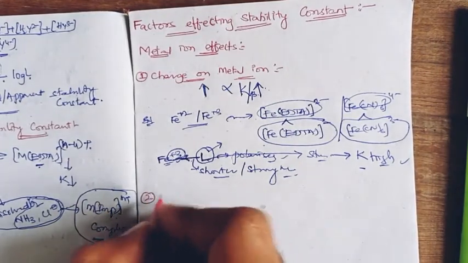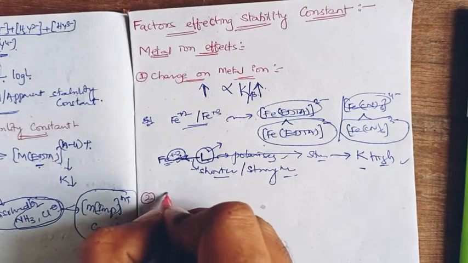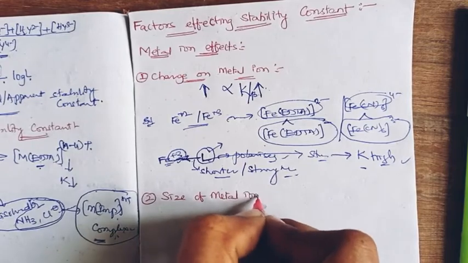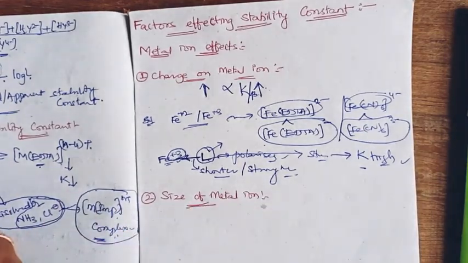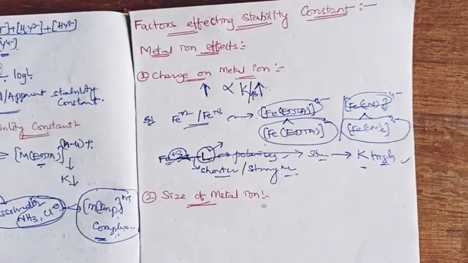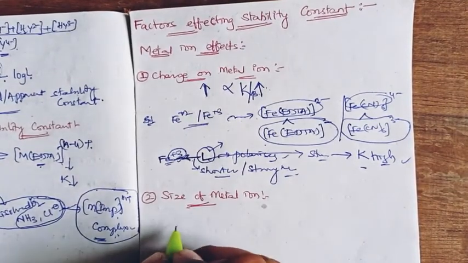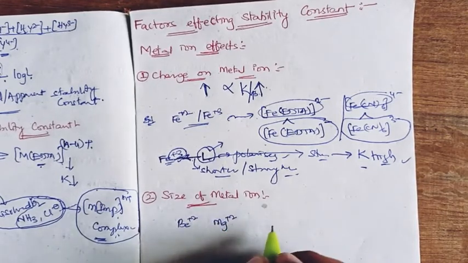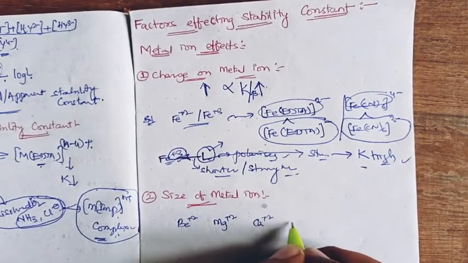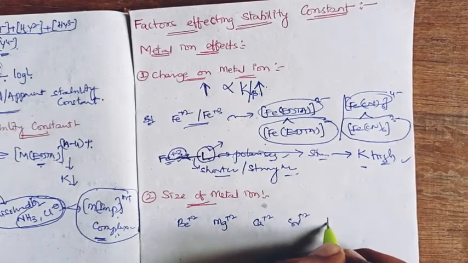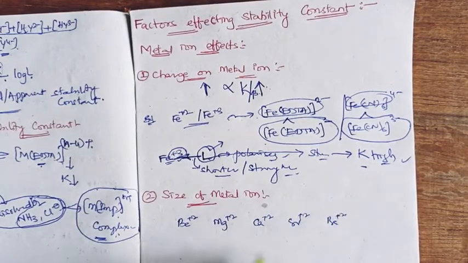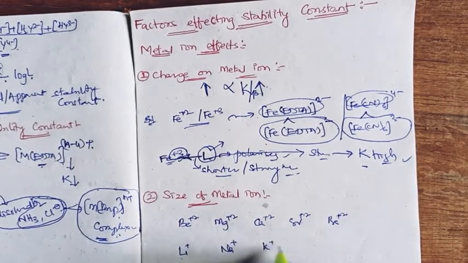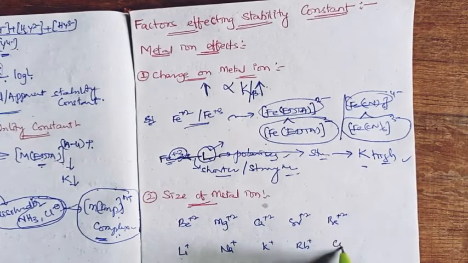The second is the size of the metal ion. Size matters within a group. Consider beryllium, magnesium, calcium, strontium, barium, or the first group: lithium, sodium, potassium, rubidium, cesium.